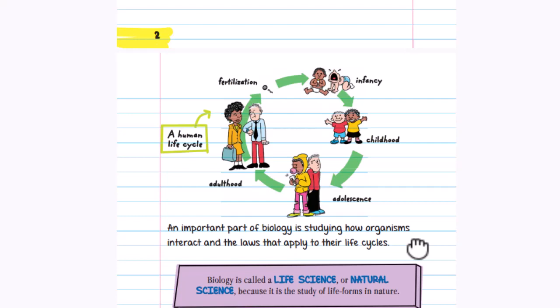to their life cycle. Here is the human life cycle: fertilization, infancy, childhood, adolescence, and adulthood. This is the cycle.